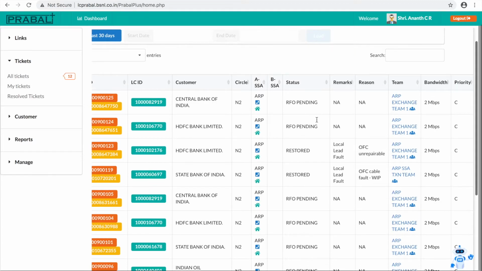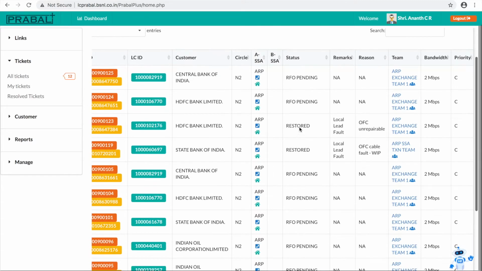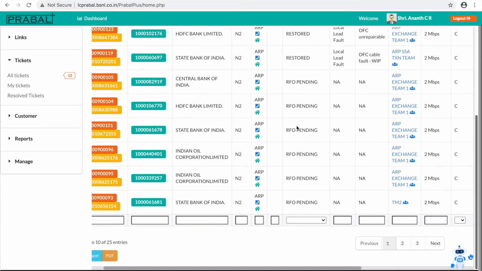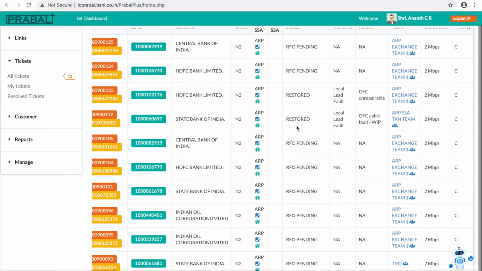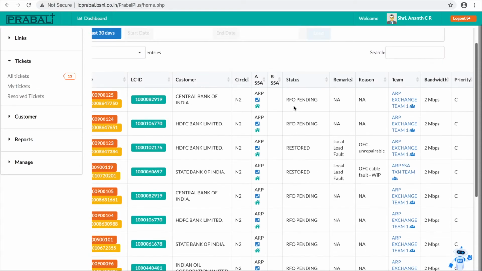So see, one status is RFO pending. Restored status means the person has manually restored it in Prabal Plus. Once the ticket is closed in the source ticketing system, it will be moved to the next status, that is resolved. Then after 2 days it will be moved to the closed status. Then what is this RFO pending case?